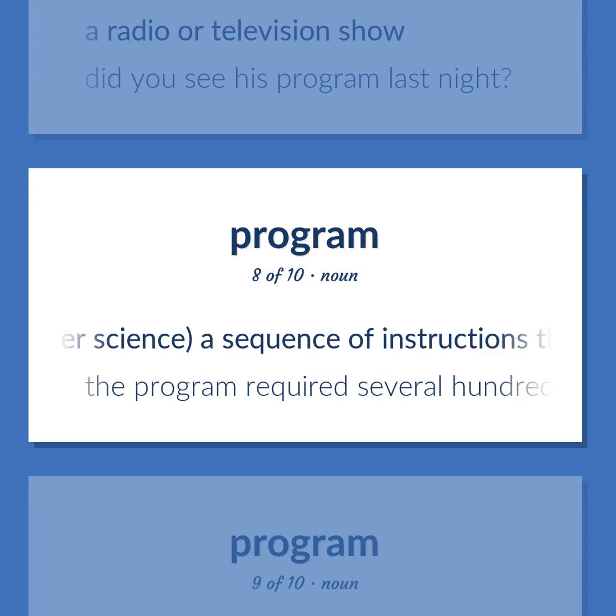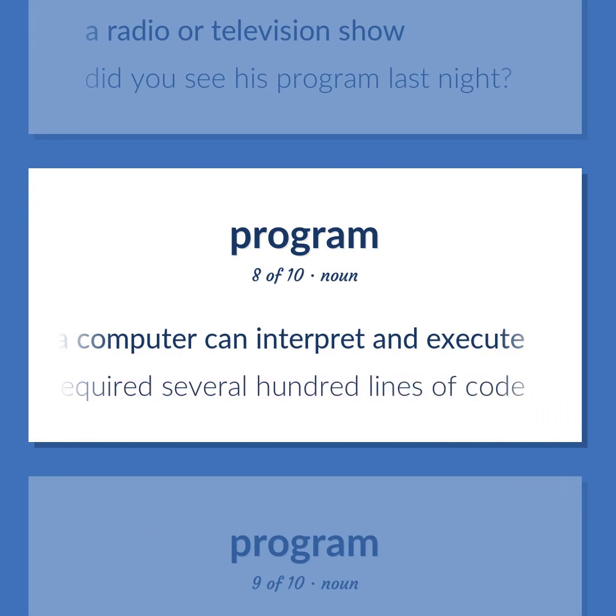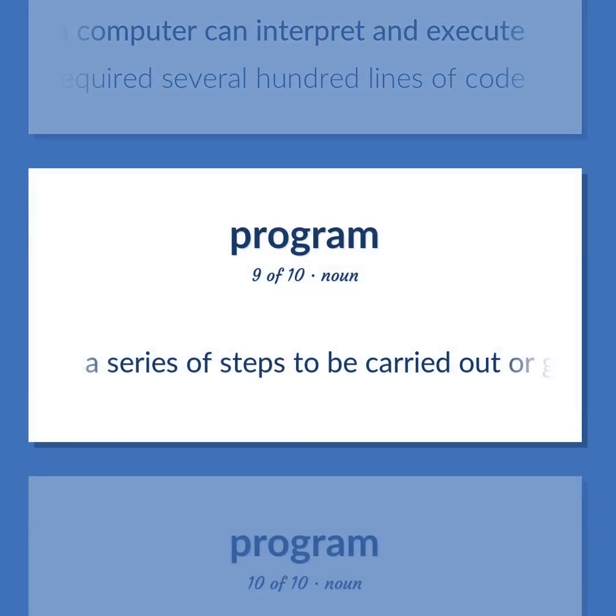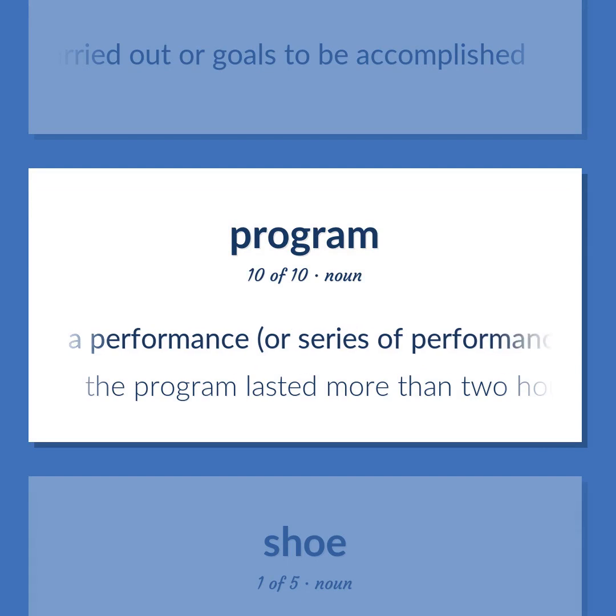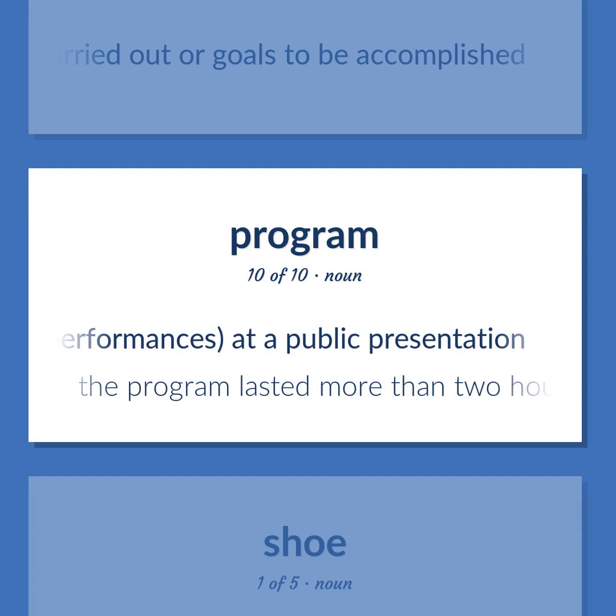Computer science. A sequence of instructions that a computer can interpret and execute. The program required several hundred lines of code. A series of steps to be carried out or goals to be accomplished. A performance, or series of performances, at a public presentation. The program lasted more than 2 hours.